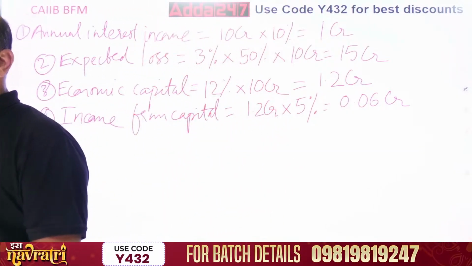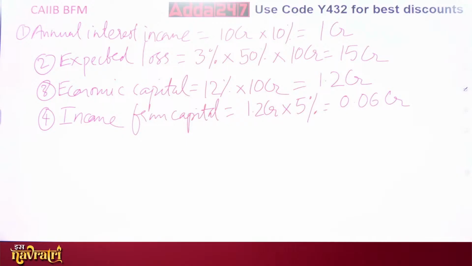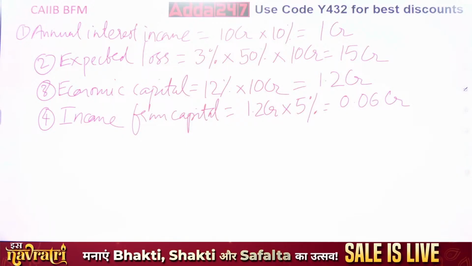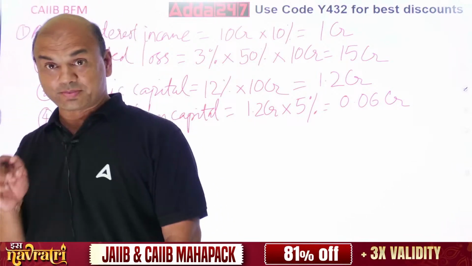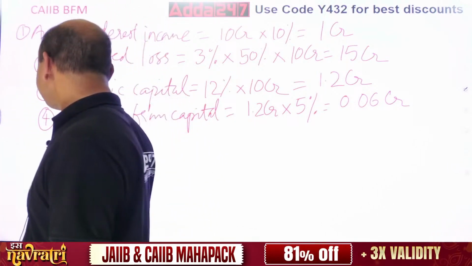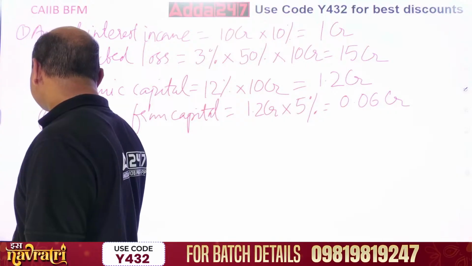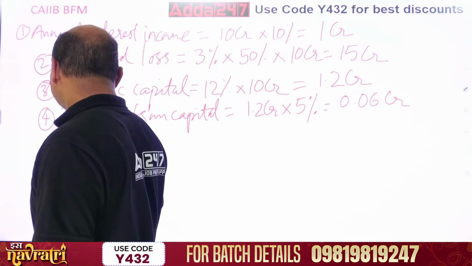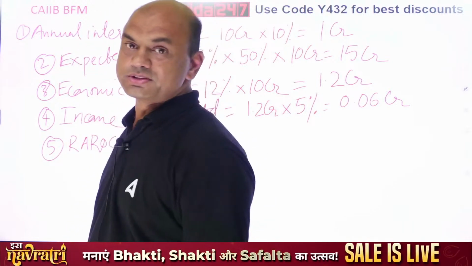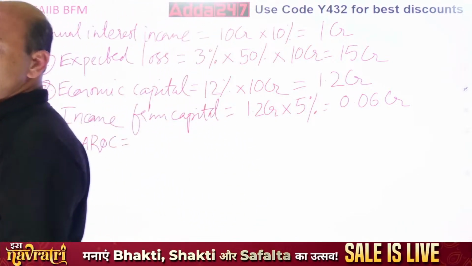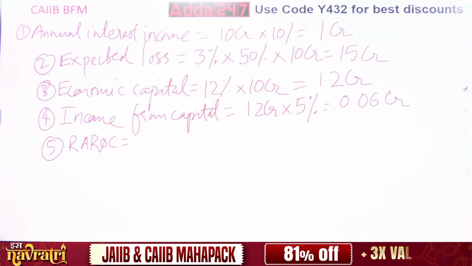So 0.06 CR. Now we come to the last step, and that last step is REROC. 5th step is REROC. Remember, 5 marks for this. So REROC equals to this. You will not get this in any of the books. What is the formula for REROC?